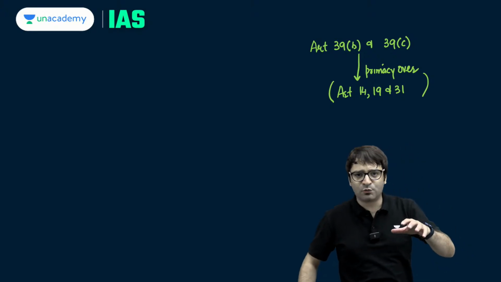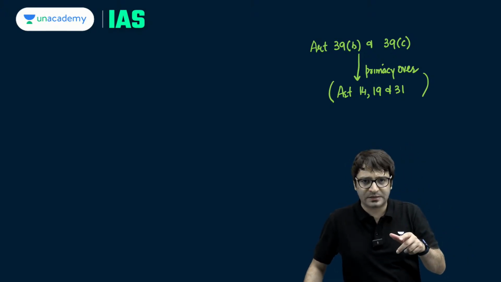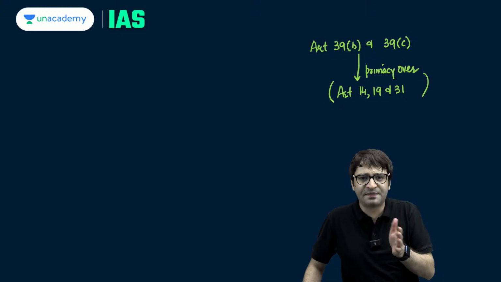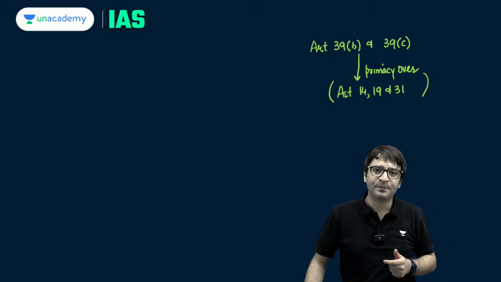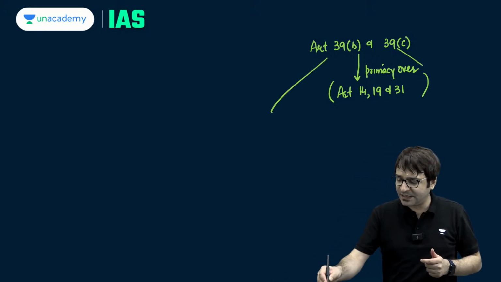Which means if the state wants to implement two directive principles under Article 39B and 39C, and in the process it violates Article 14, 19 and 31, merely on this ground, the law should not be declared unconstitutional. What is 39B and 39C?